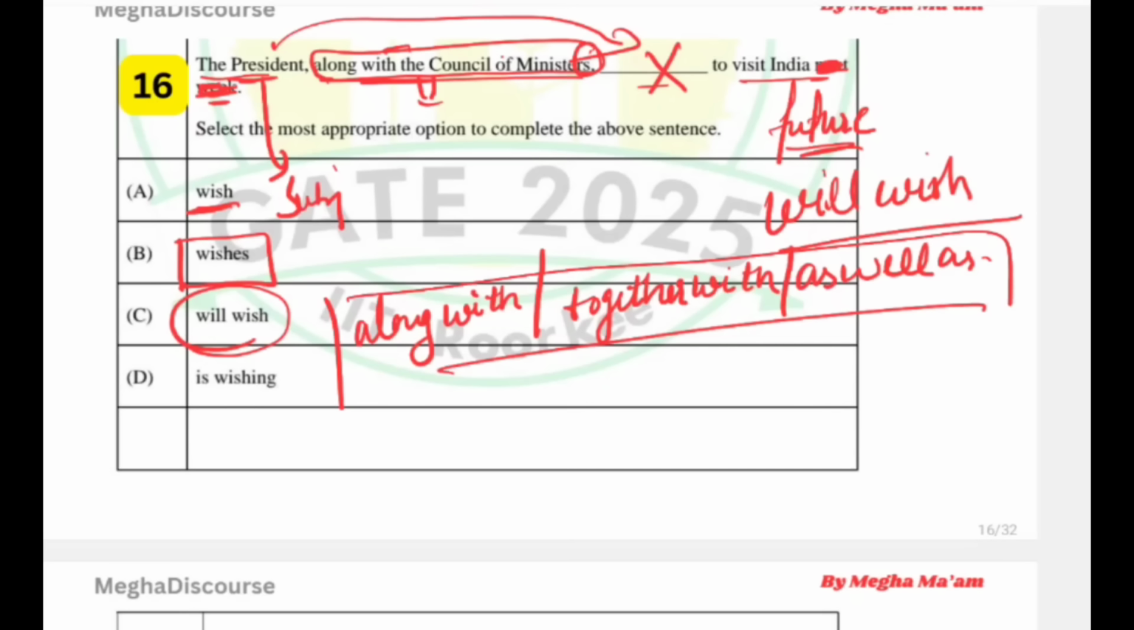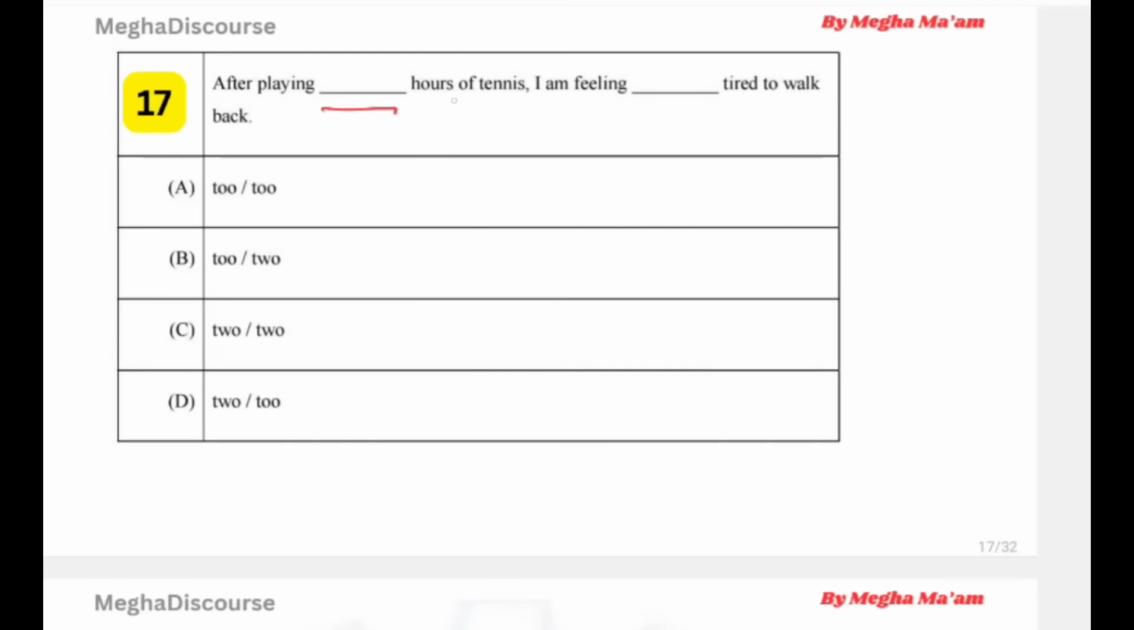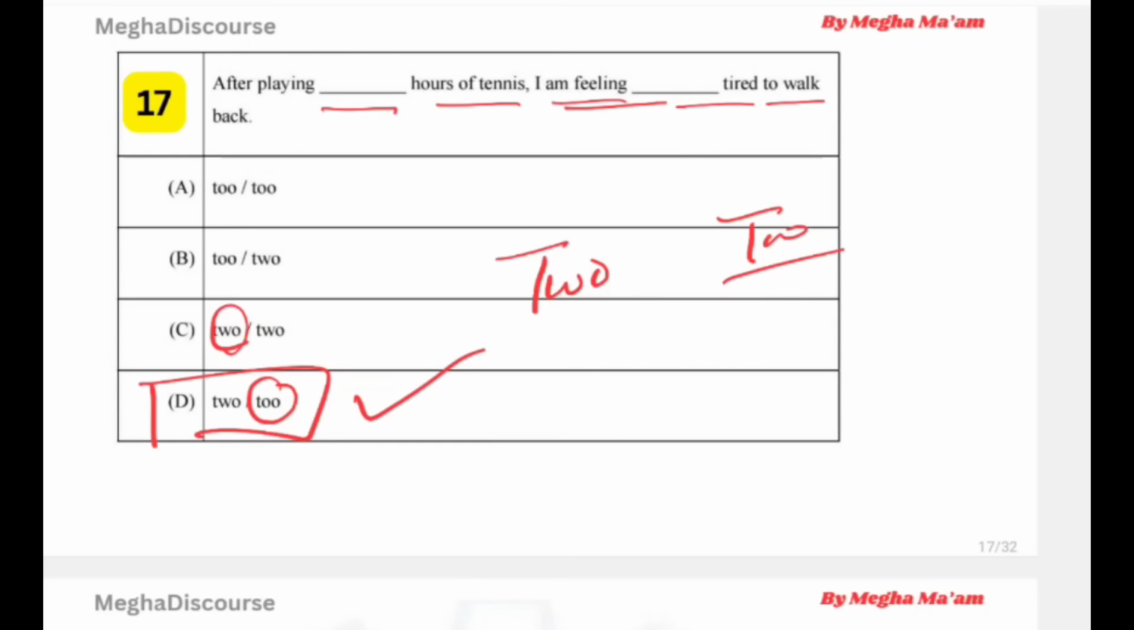Just keep this rule in mind because in many competitive exams, they have given this type of problems. They will give two subjects like first question and they will give the verb is, are. Okay. So these are common type of questions from every competitive paper for every English basic rule remedial grammar paper. The next we have, after playing dash hours of tennis, I am feeling dash tired to walk back. Look at this. This is the simplest question I found in the GATE paper. After playing 2 hours, I am feeling too tired. So we have this option. So this is simple question and you will get the marks.